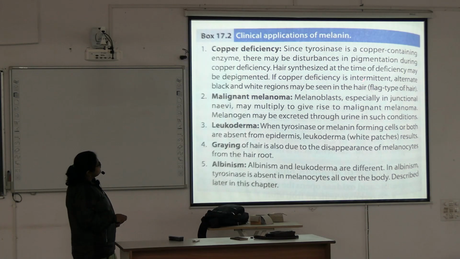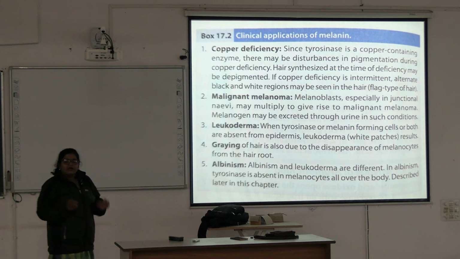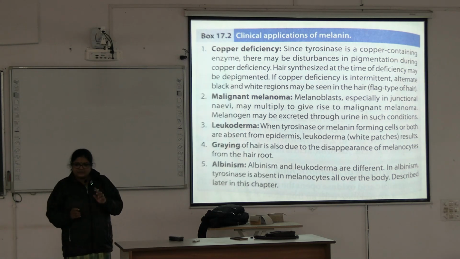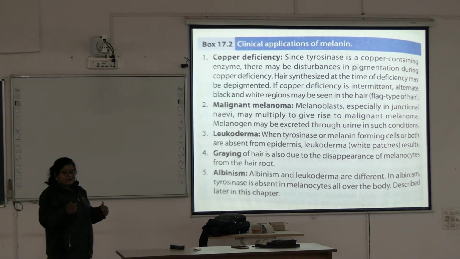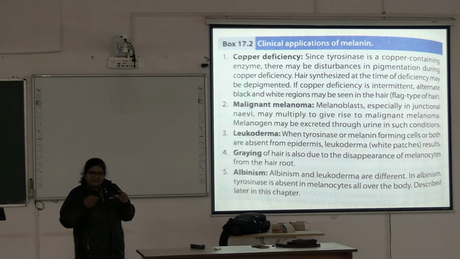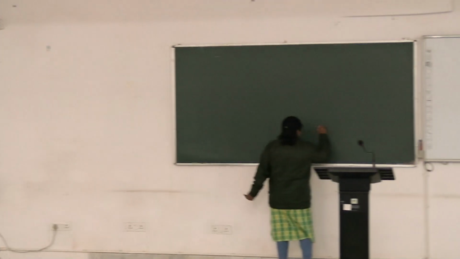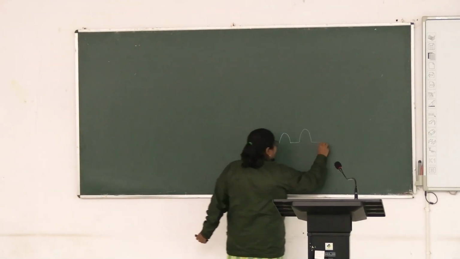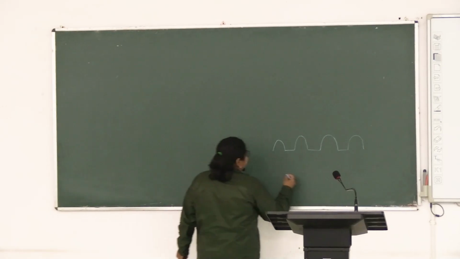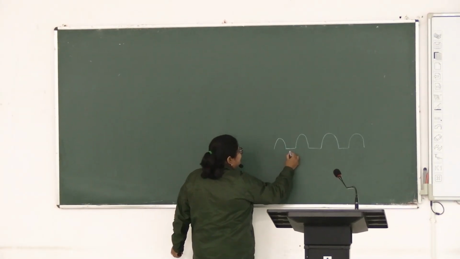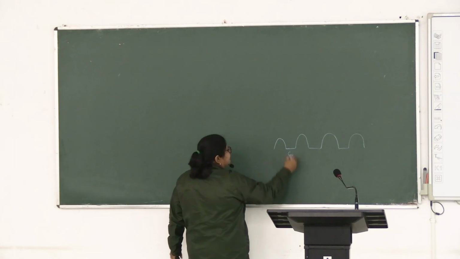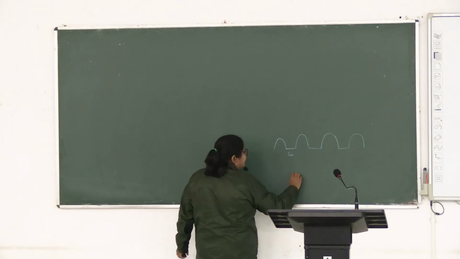If copper deficiency is intermittent, alternate black and white regions may be seen in the hair, means flag type of hair. That means when copper is adequate, melanin synthesis will happen and there is dark colored hair. Intermittent means not continuous. Here copper deficient, then there will be depigmented hair.